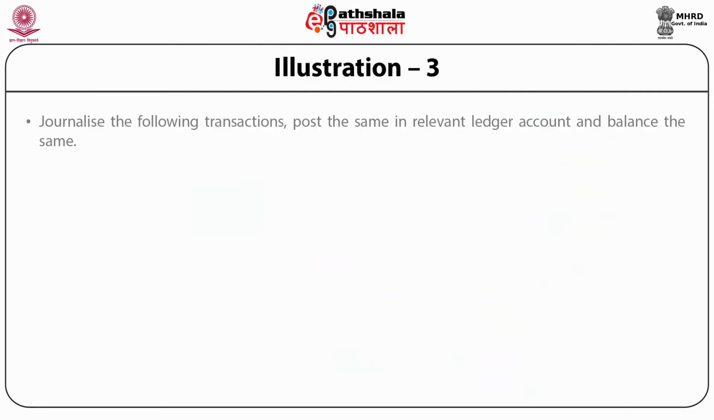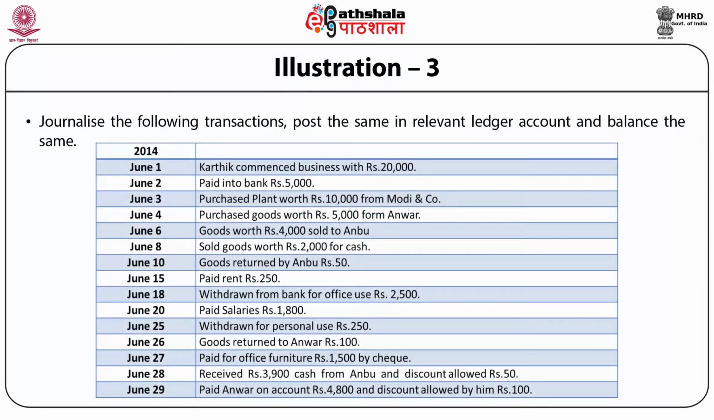Illustration number 3. Journalize the following transactions. Post the same in relevant ledger account and balance the same. Date 2014 June 1. Karthik commenced business with rupees 20,000. June 2. Paid into bank rupees 5,000. June 3. Purchased plant worth rupees 10,000 from Modi and Company. June 4.